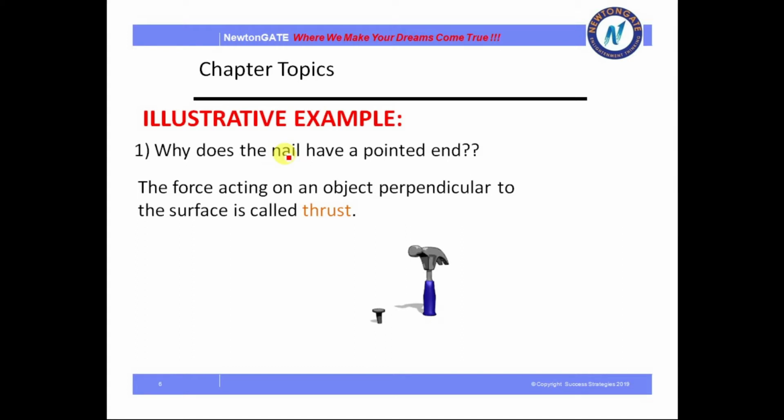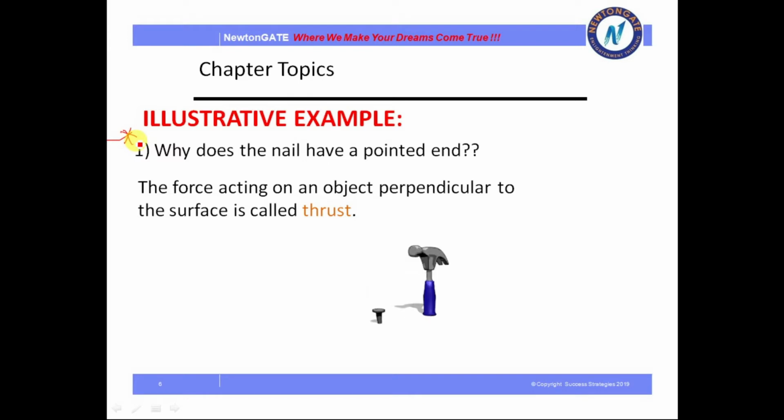Next is a most important, very conceptual question. Why does the nail have a pointed end? Can you tell me? We have seen what thrust is: the force acting on an object perpendicular to the surface is called thrust. So why does the nail have a pointed end?